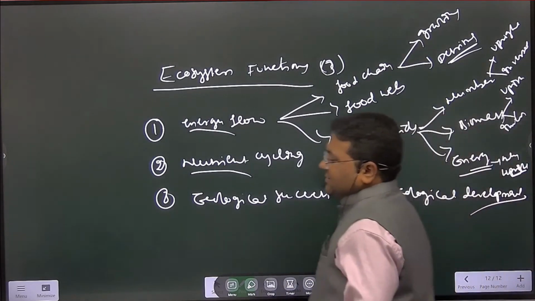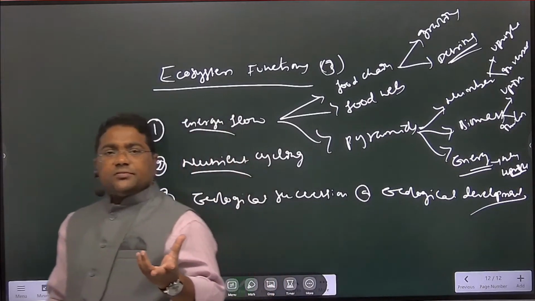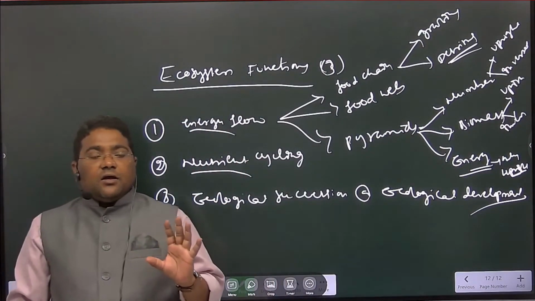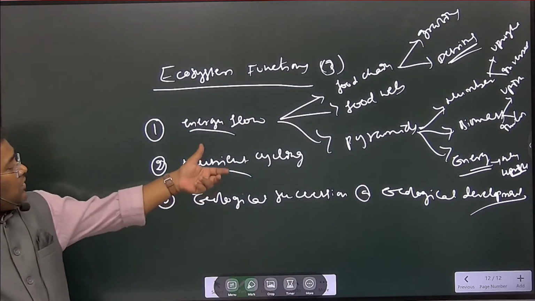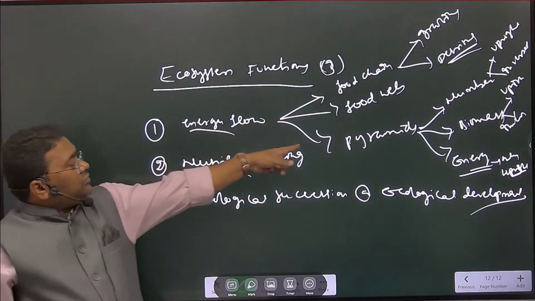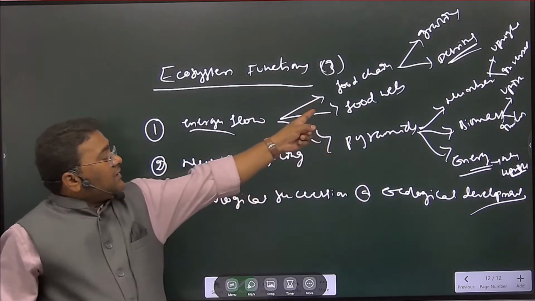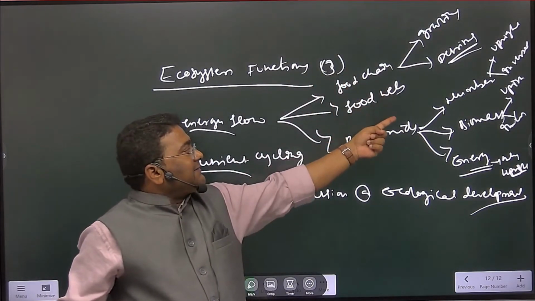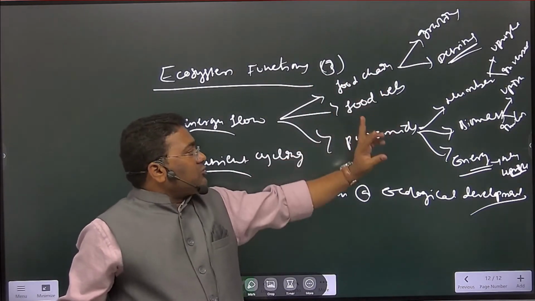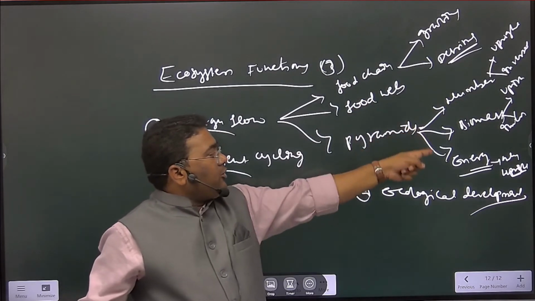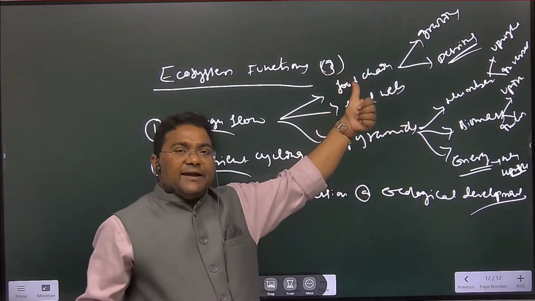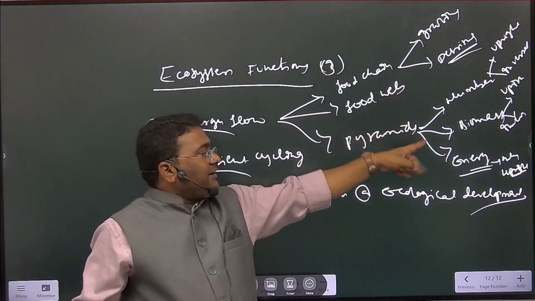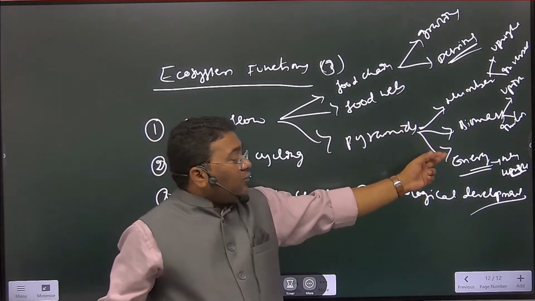I hope you are understanding. Basic terms you must understand, है ना. So energy flow में food chain, food web, pyramids. Food chain में फिर again you can classify into 2, grazing and detritus, and food web तो इसको आपको जानते हो. Then pyramids में number, biomass, energy flow. Number में upright and inverted, biomass upright, inverted, energy only upright.